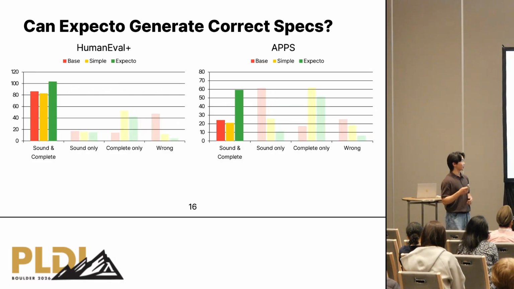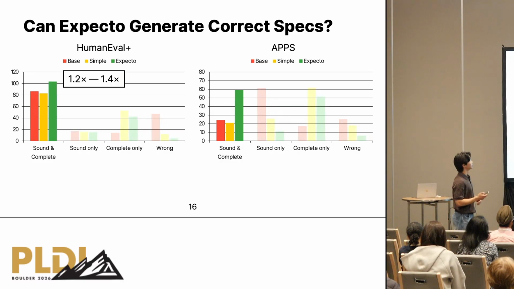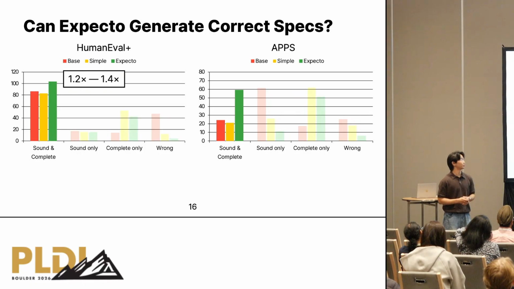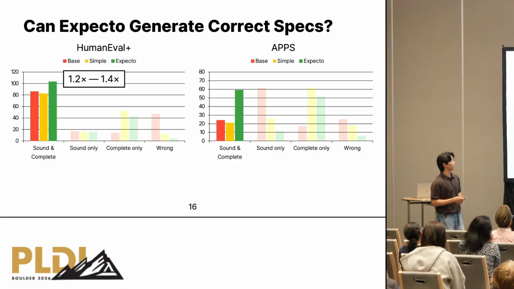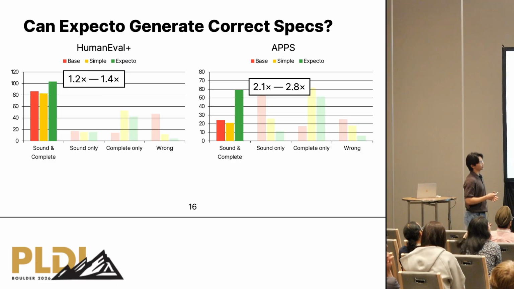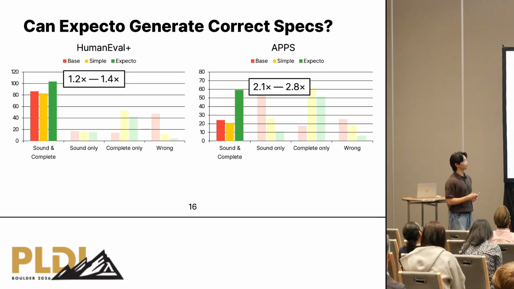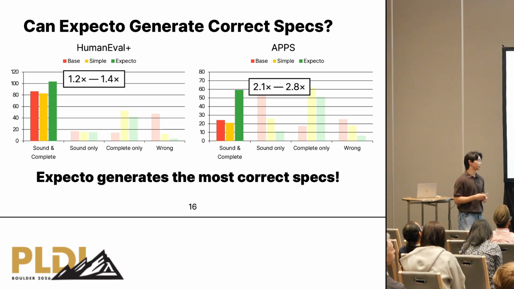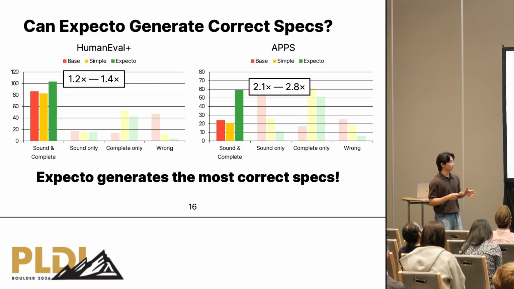So let's focus on the number of correct specifications. In HumanEval Plus, Expecto generates 1.2 times and 1.4 times more specifications compared to the baselines. And surprisingly, Expecto generates 2.1 times and 2.8 times more specifications in the more complex benchmark, APPS. So in conclusion, Expecto generates the most correct specifications on both benchmarks, and furthermore, it generates many more correct specifications in the complex benchmark.